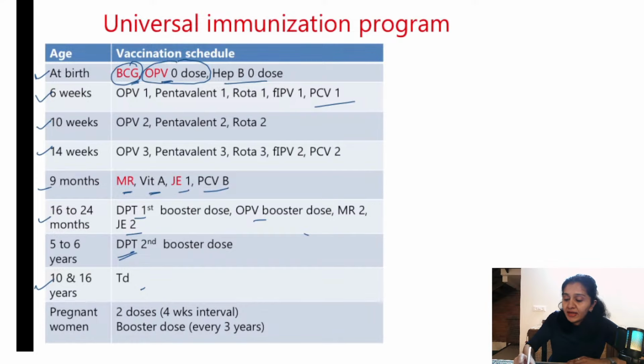So again, what is pentavalent vaccine? One more important question for all of you. How many vaccines are there here? 5 different vaccines, right? What are those 5 different vaccines? DPT, hepatitis B and Hib. Hib is Haemophilus influenzae B.